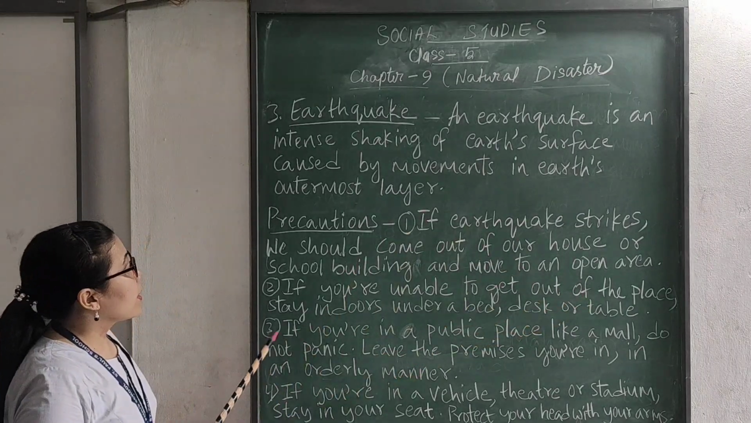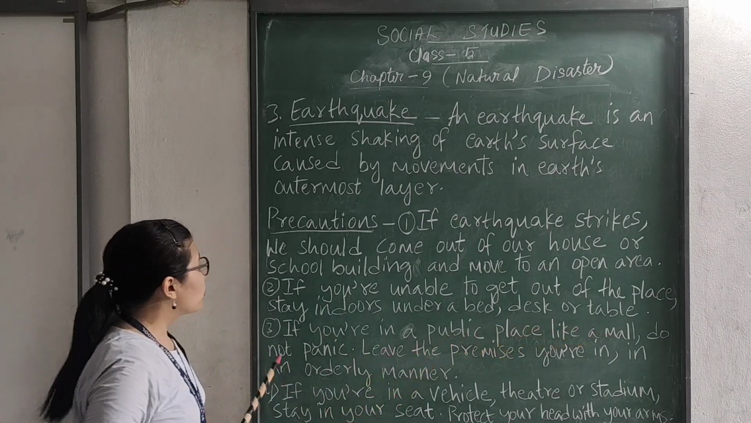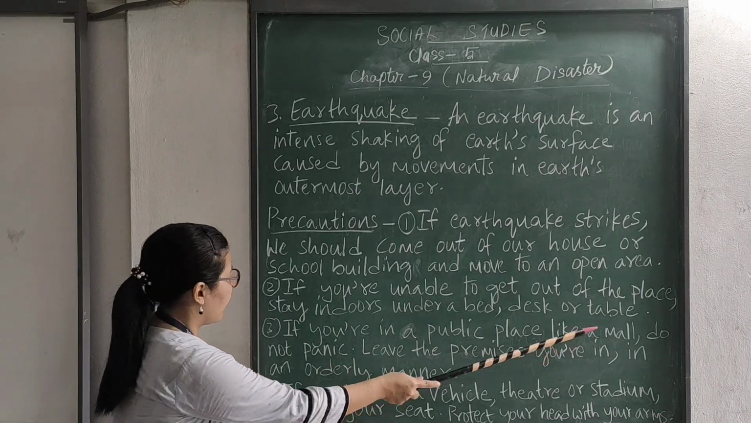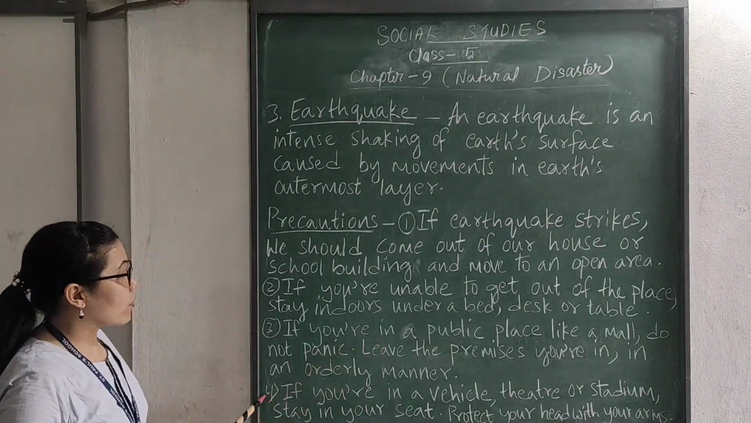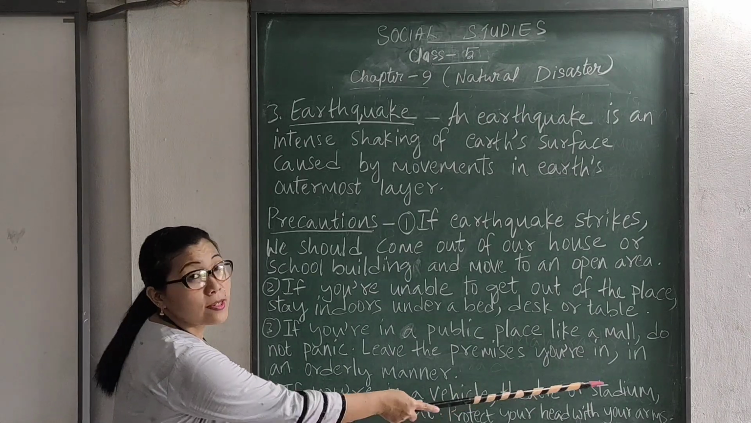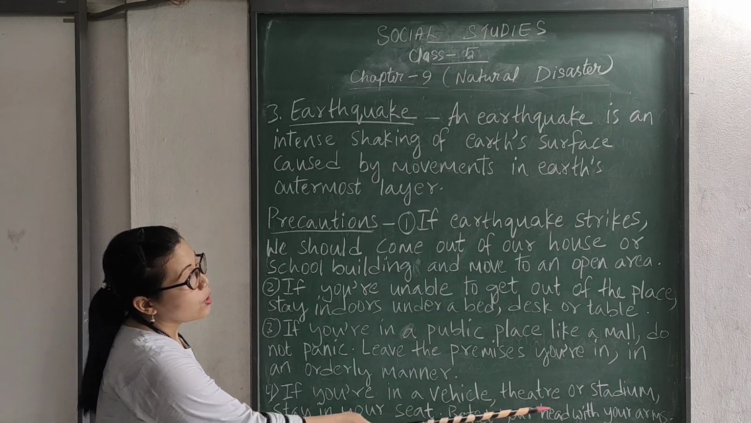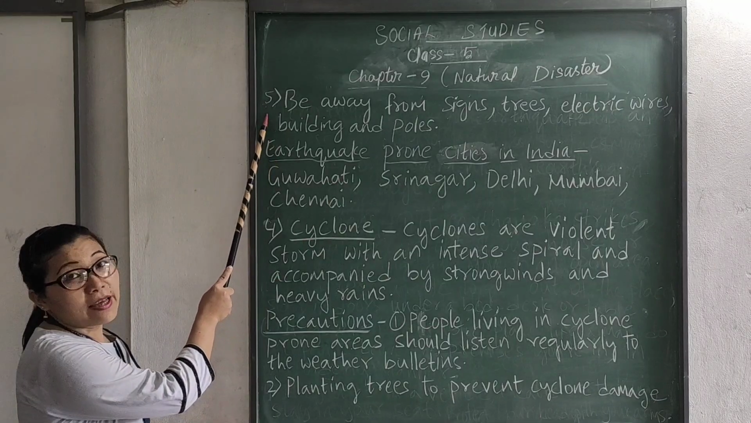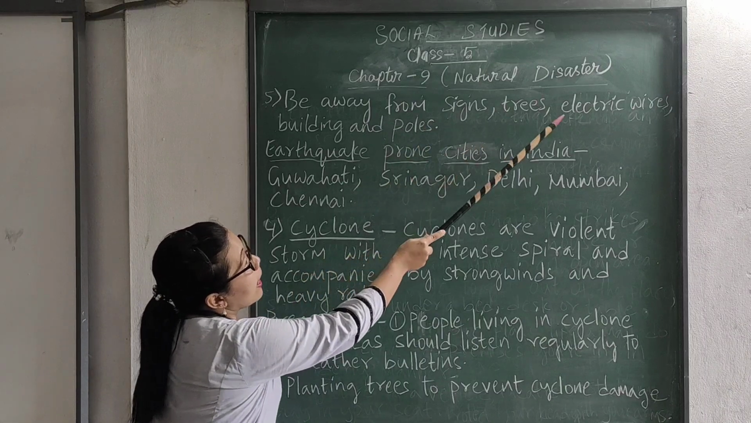Now number 3, if you're in a public place like a mall, do not panic. Leave the premises in an orderly manner. Okay? And number 4, if you're in a vehicle, theater, or stadium, stay in your seat, protect your head with your arms. Okay? Number 5, be away from signs, trees, electric wires,